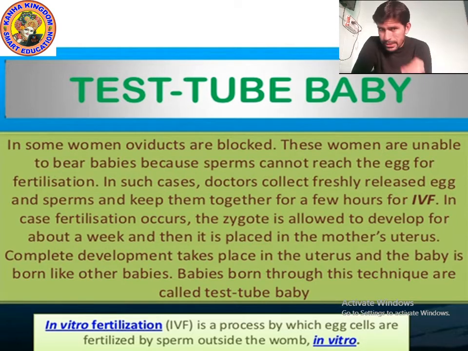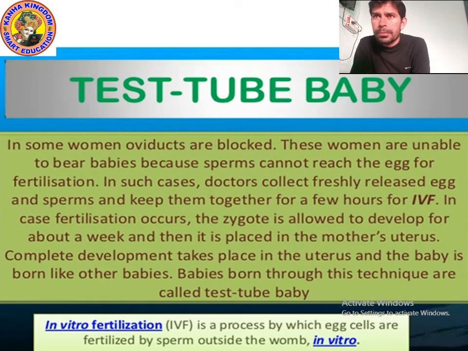So what happens? Step number one: the doctor collects sperm and egg. Sperm means male gamete, and egg means female gamete or egg cell. Now step number two: doctors keep them together for a few hours for IVF. IVF means in vitro fertilization. IVF is a process by which egg cells are fertilized by sperm outside the womb.